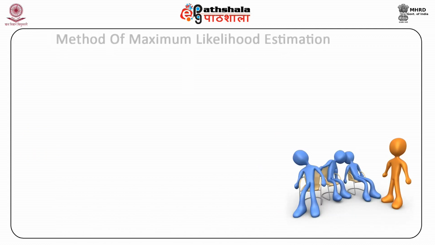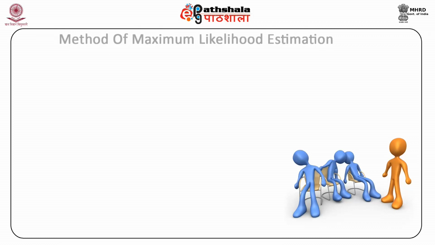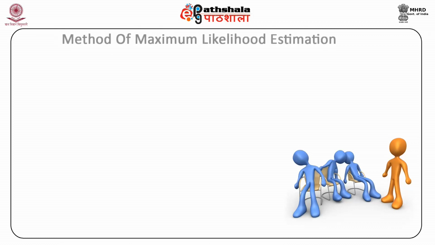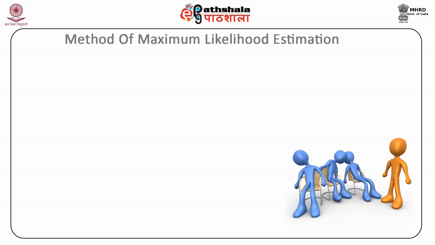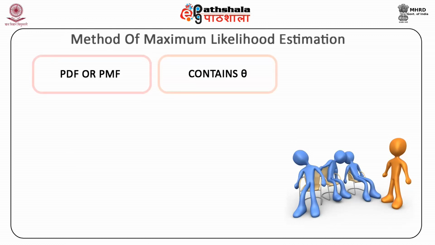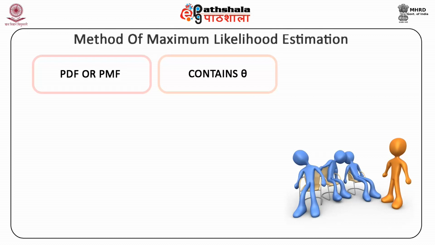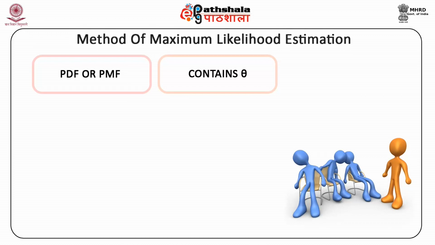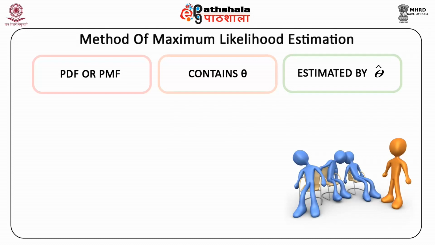For the method of maximum likelihood, knowledge of the functional form of the population is required. Let us assume that the PMF or the PDF contains the single parameter theta, which needs to be estimated by theta hat.